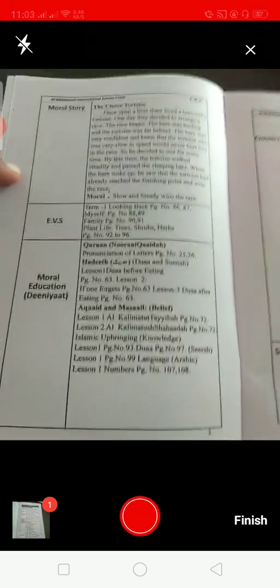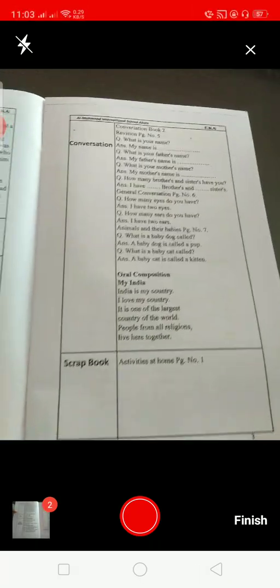It will show here page number 1. Then you can take page number 2. It is showing here 2 pages. Now it is page number 3. Okay, now it is page number 4.